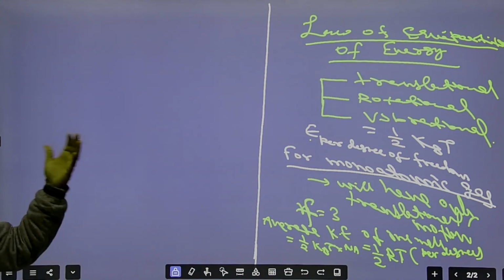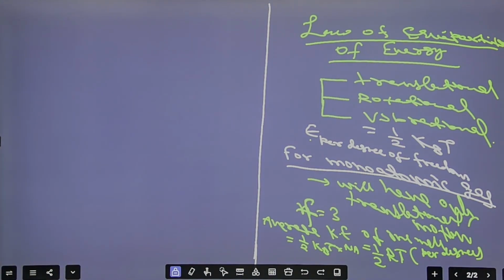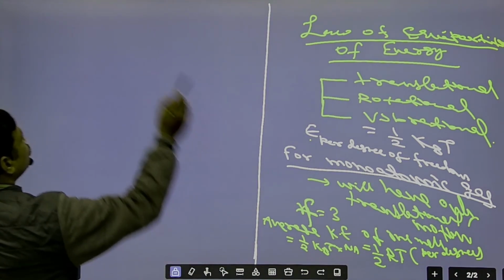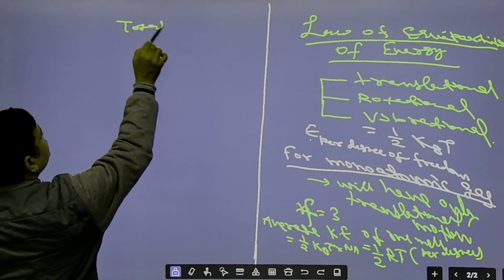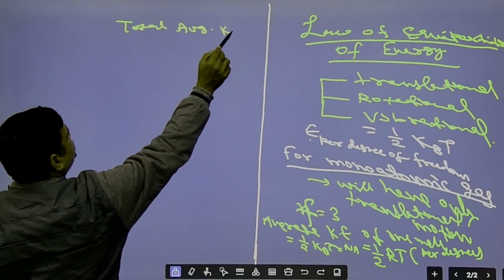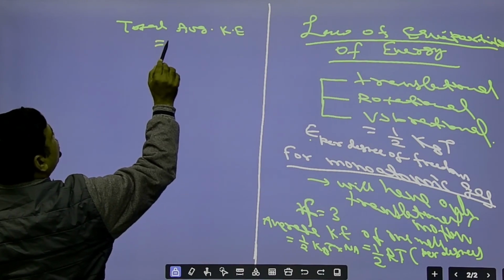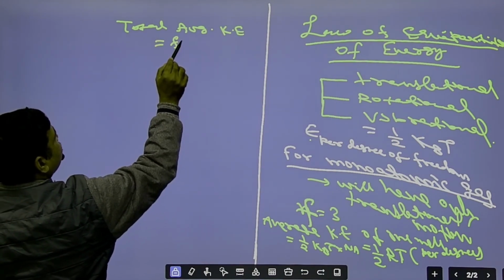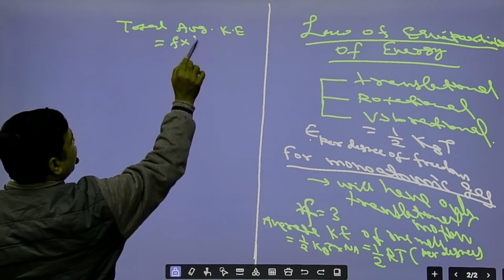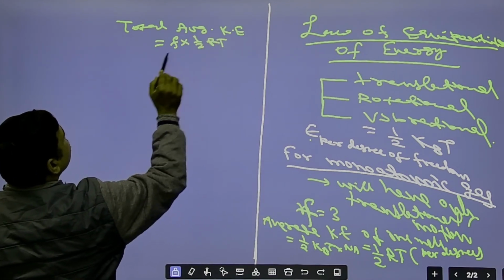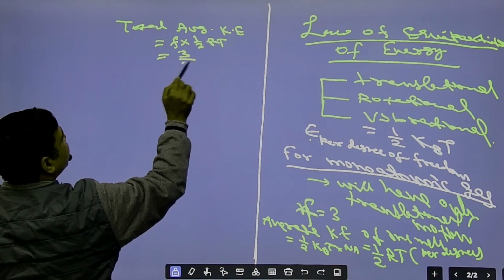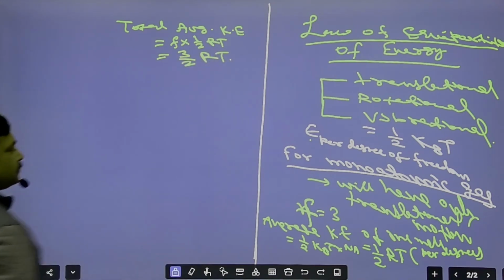So what will be the total energy of 1 mole of a monoatomic gas? The total average kinetic energy will be the number of degrees of freedom, f, into half RT. So this will be equal to 3/2 RT. Right? So what will be your Cv, the molar specific heat capacity at constant volume?